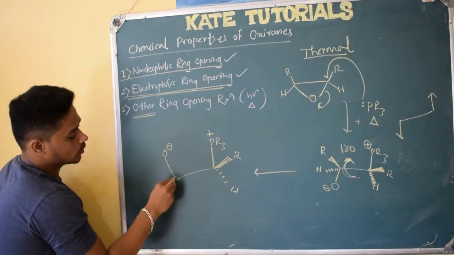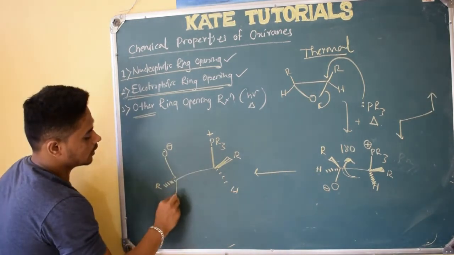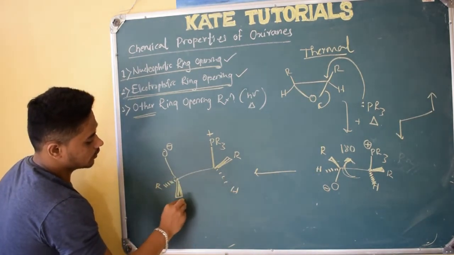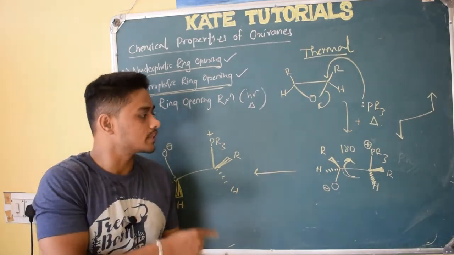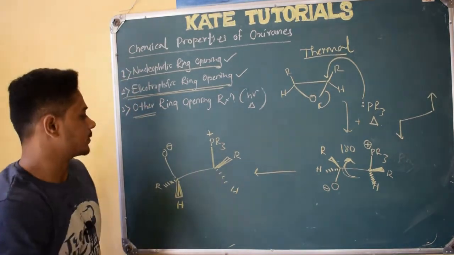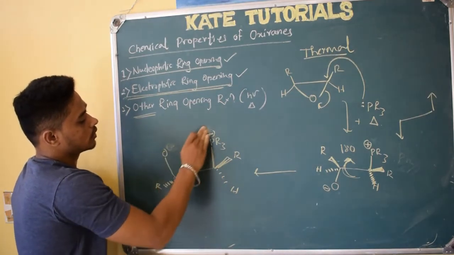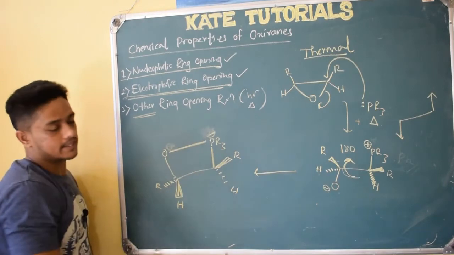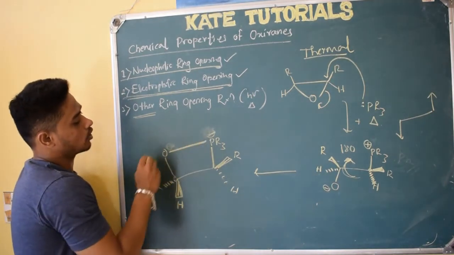Here R was above, now it comes below. And this hydrogen was below, now it comes above. I have discussed this in stereochemistry, right? Basic stereochemistry, there also I have told you how it happens. So now oxygen is having negative charge, phosphorus is having positive charge, so it will form a bond like this. Further, we know that the phosphorus oxygen bond will be stronger than the carbon oxygen bond, right?